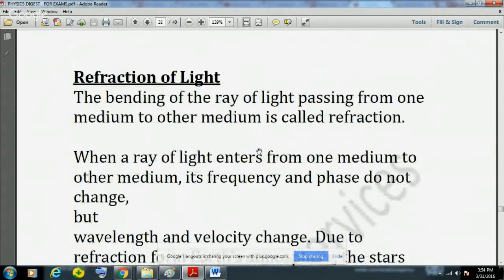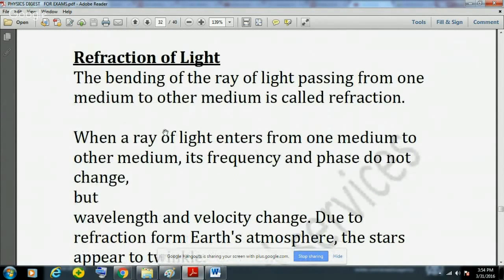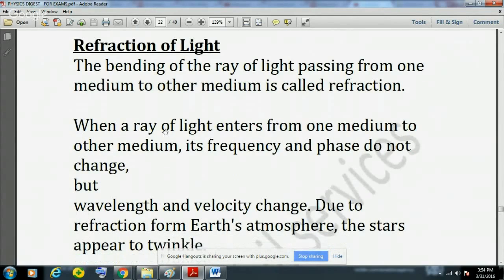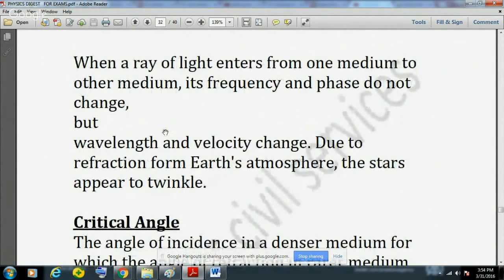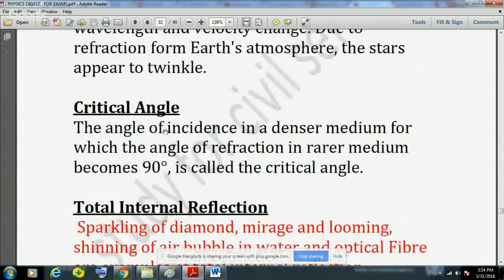Then refraction of light means the bending of a ray of light passing from one medium to another medium. And when a ray of light enters from one medium to another medium, its frequency and phase do not change. I have told you many times, wavelength could change, velocity could change. Now, due to refraction in the Earth's atmosphere, the stars appear to twinkle.